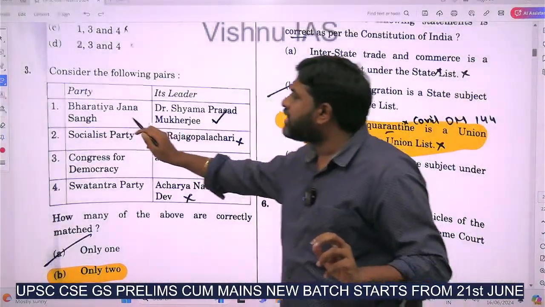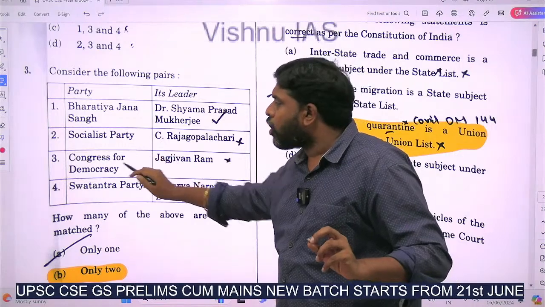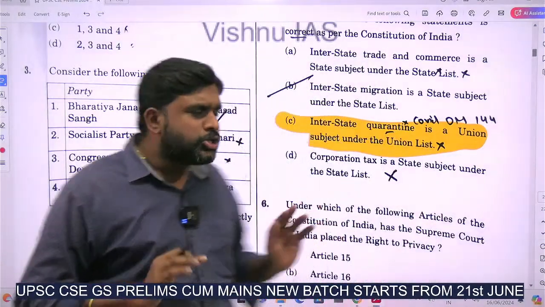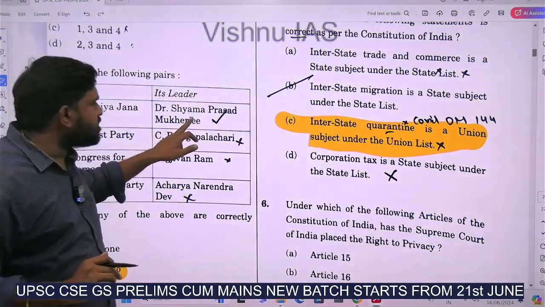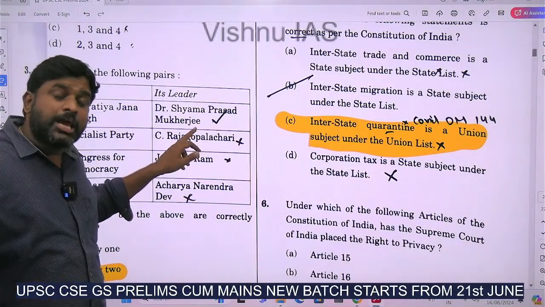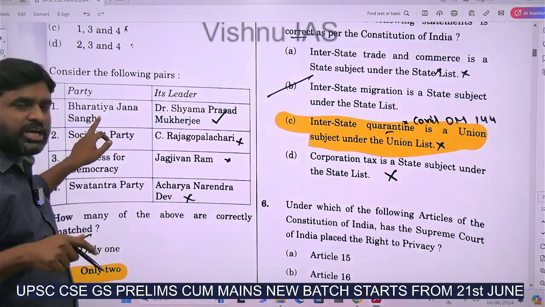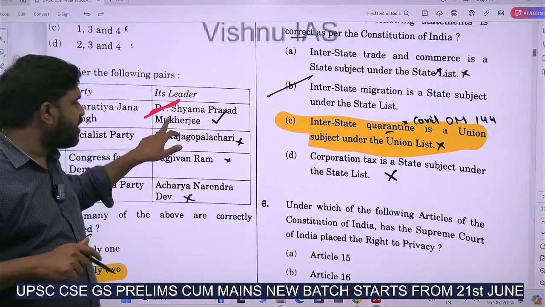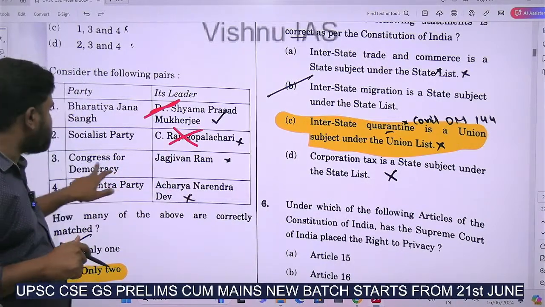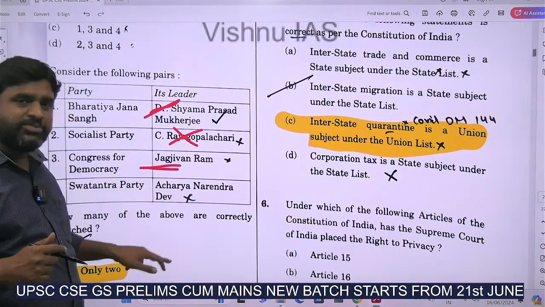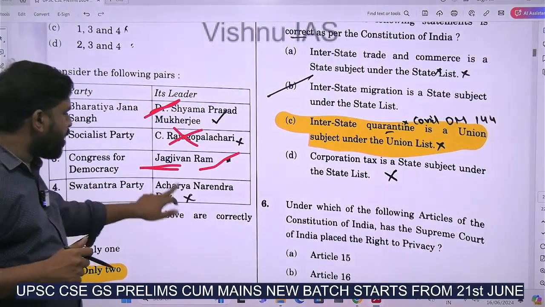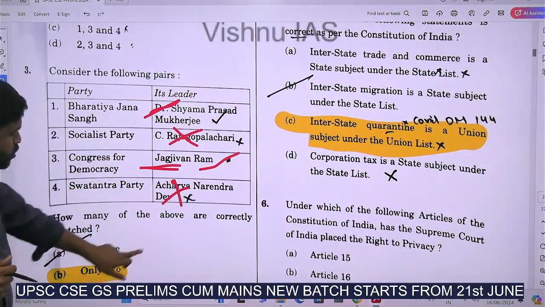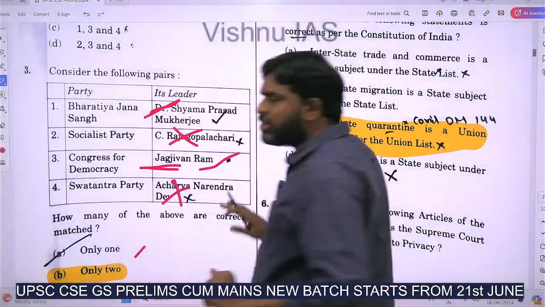Then next is Bharatiya Janasangh, Socialist Party, Congress for Democracy, Swatantra Party. Who is the founder of these? In this way they asked the question. Bharatiya Janasangh is by Shyama Prasad Mukherjee. The first name of the BJP is Bharatiya Janasangh, which was started by Shyama Prasad Mukherjee. This is a correct statement. Socialist Party by Rajgopalachari, no, Socialist Party is not by Rajgopalachari. Congress for Democracy is Jagjivan Ram. This is a correct statement. Swatantra Party is not by Acharya Narendra Dev. So only 2 rows are correct. In this way the 3rd question was asked.